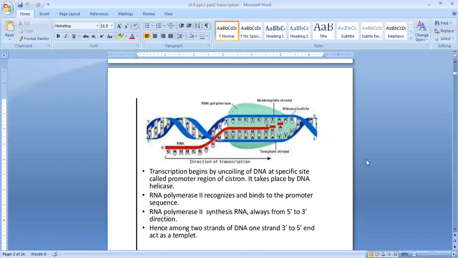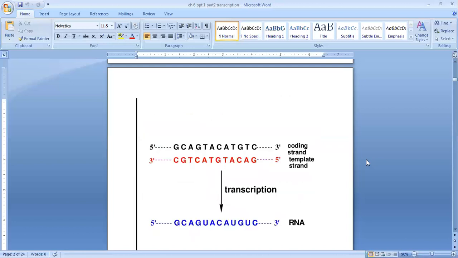In black and red color, that is DNA, double stranded. Below that you can see RNA, that is single stranded. So the message going from DNA to RNA is called transcription.